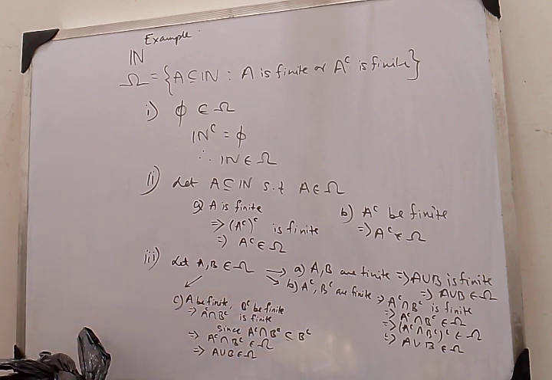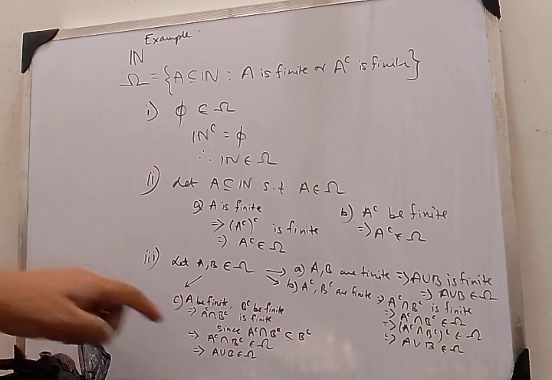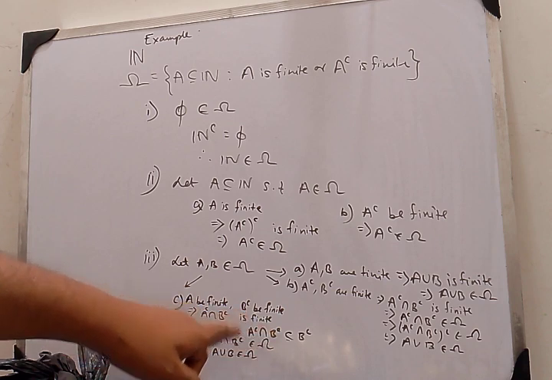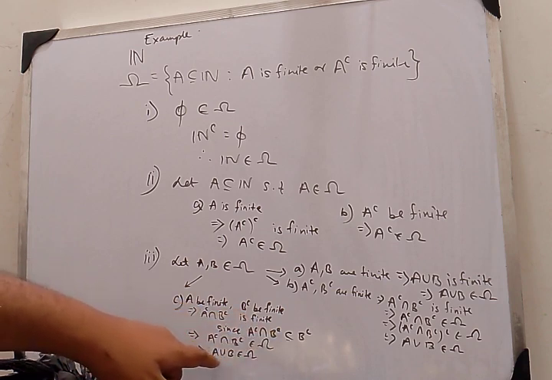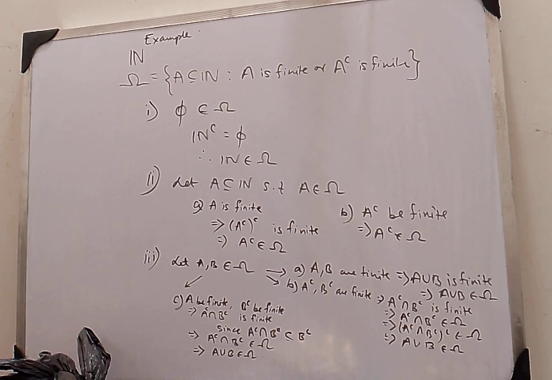It automatically follows from set theory. And since B complement is finite, its subset should also be finite. And so it should belong to omega. And by applying De Morgan's law, again I have A union B belonging to omega. That is, the finite union condition is also satisfied.